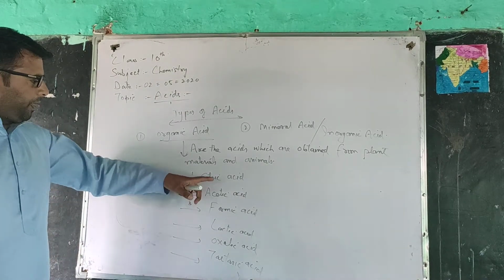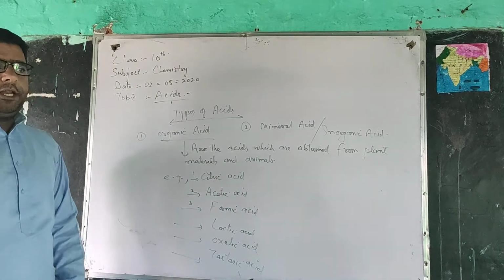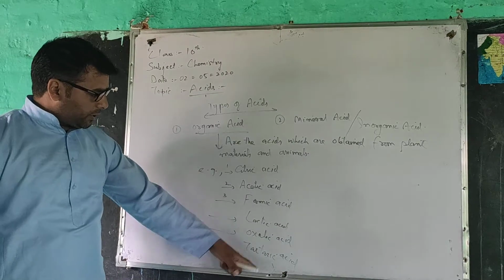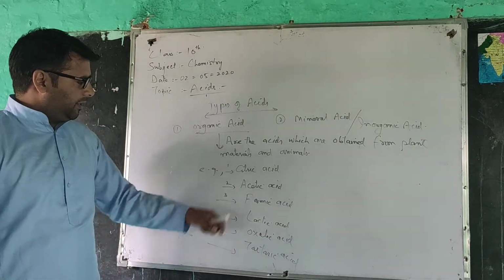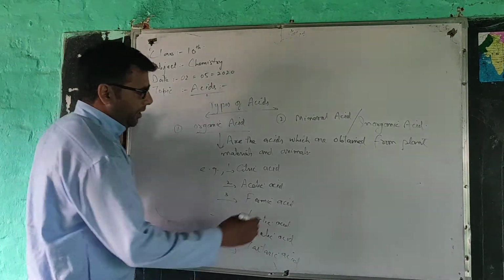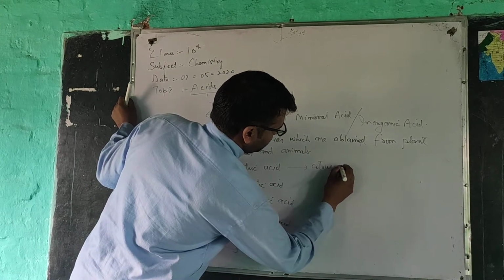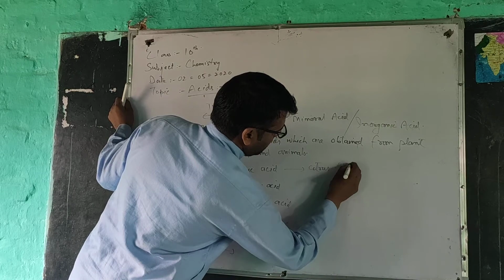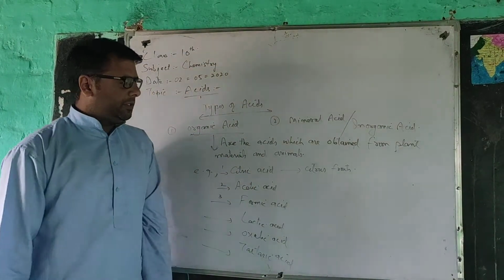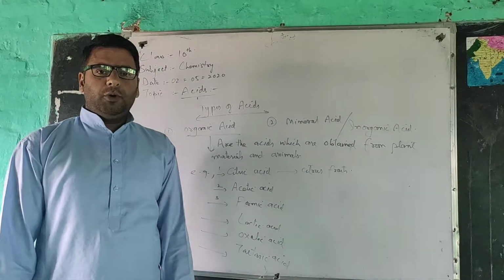Now we will discuss the sources of these various organic acids. Citric acid is obtained from citrus fruits.